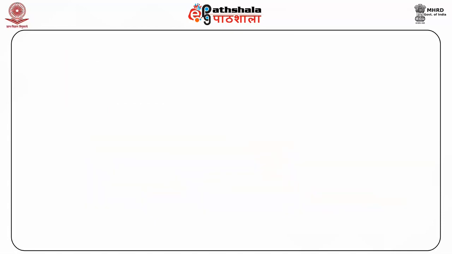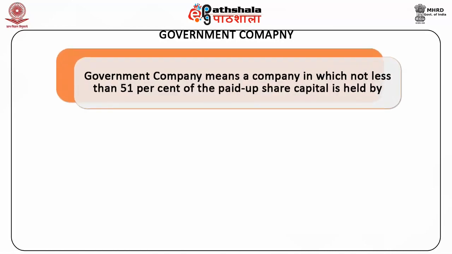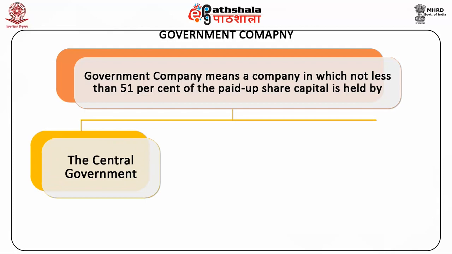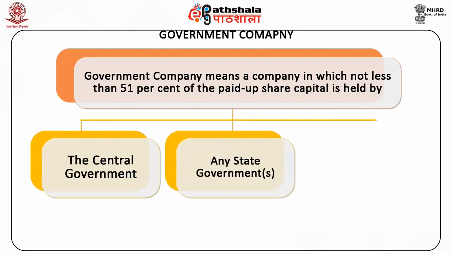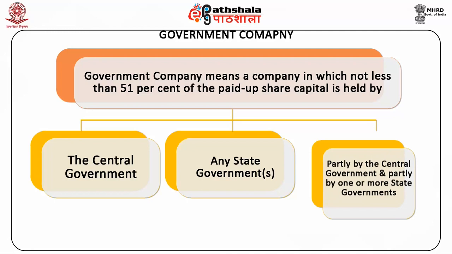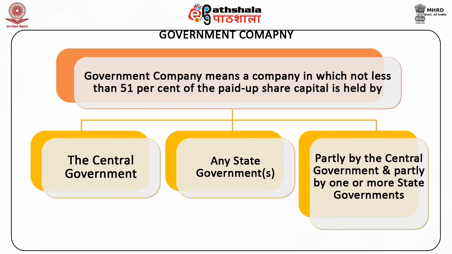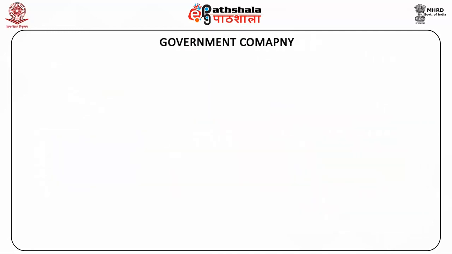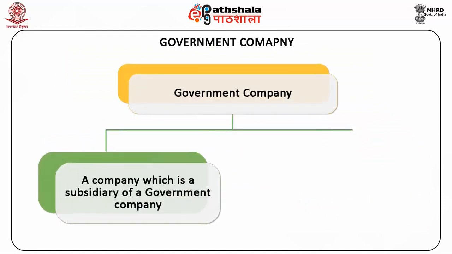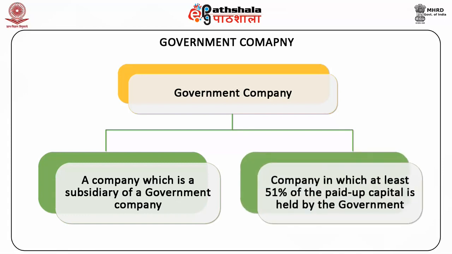We will now discuss government company. Government company means a company in which not less than 51% of the paid up share capital is held by the central government or any state government or governments, or partly by the central government and partly by one or more state governments. Government company includes a company which is a subsidiary of a government company. Government company is a company in which at least 51% of the paid up capital is held by the government.